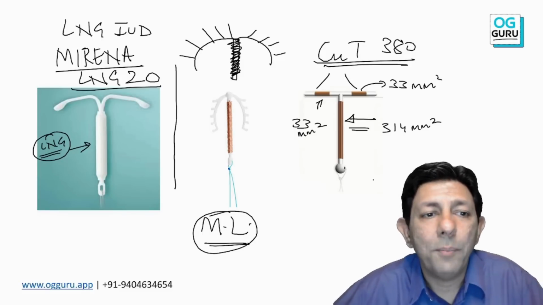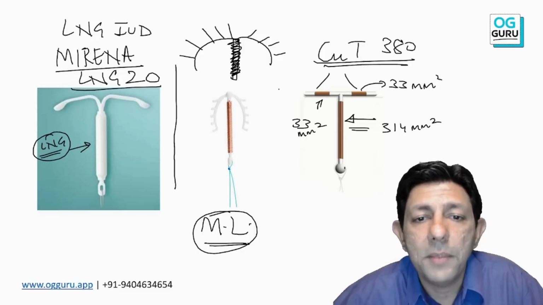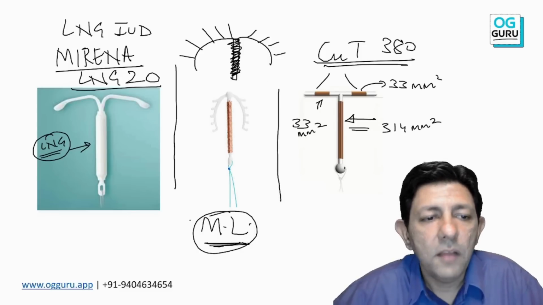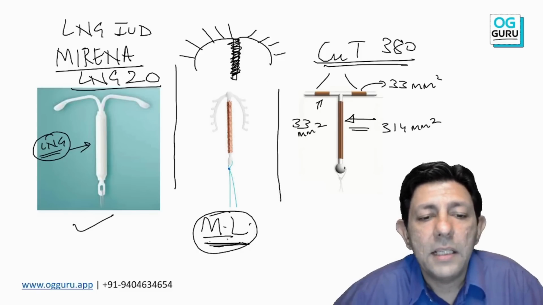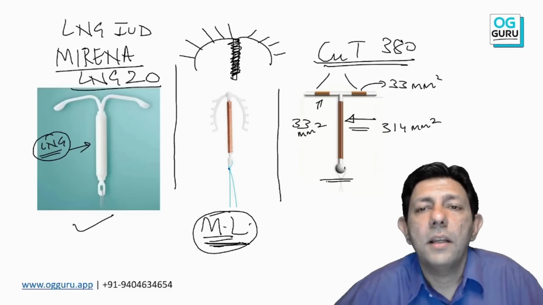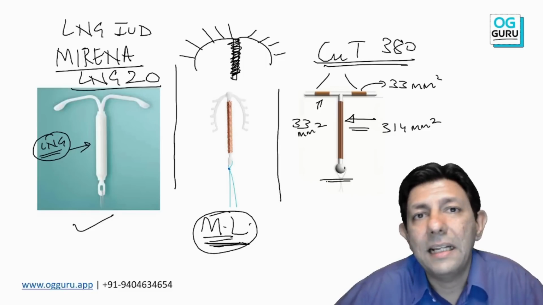Okay, so with this one picture we have covered 4 pictures. Don't make a mistake. First one is LNG IUD Myrina. Second, multi-load device. Third one is the Copper T 380, longest acting 10 years.